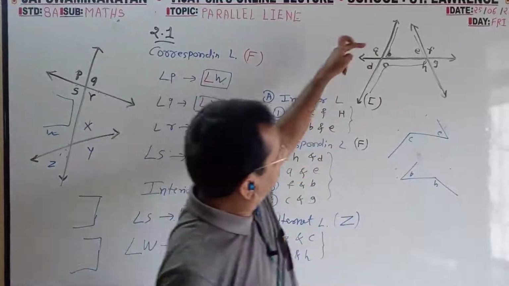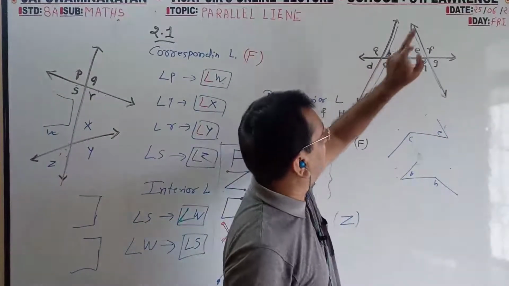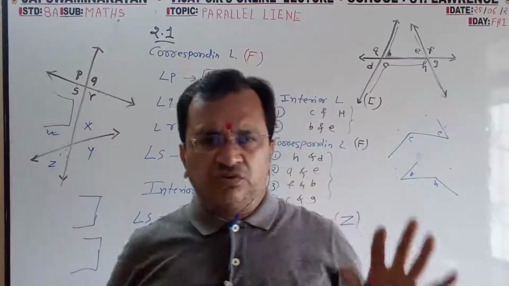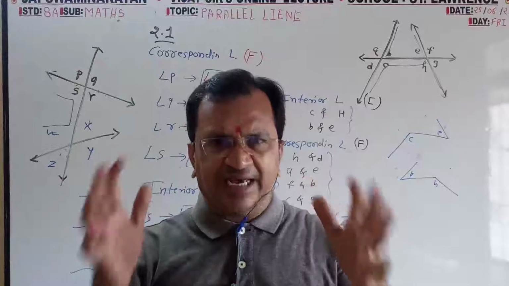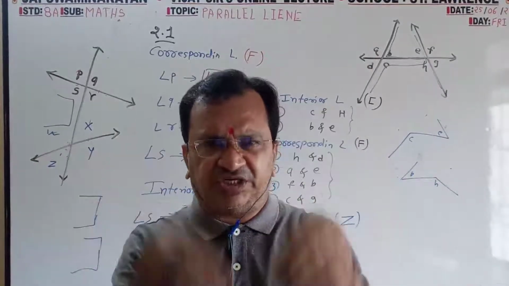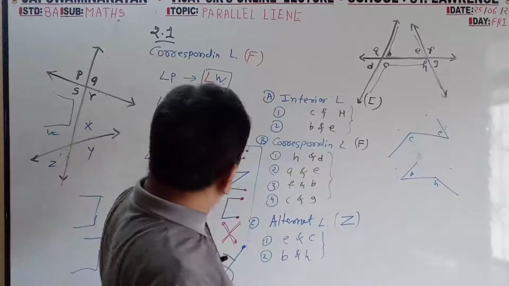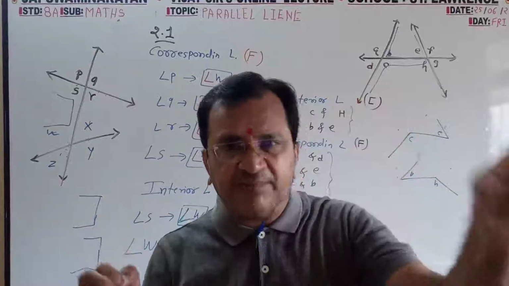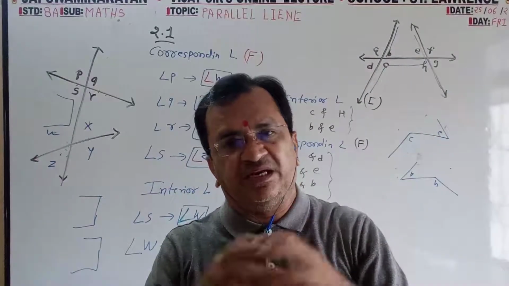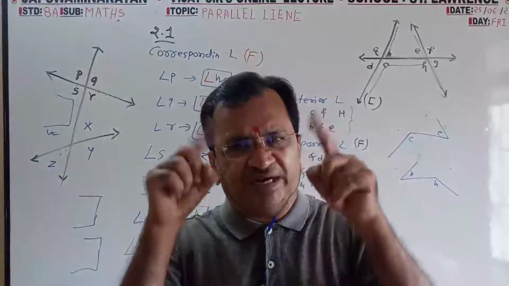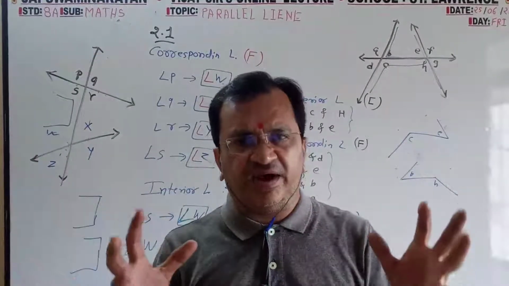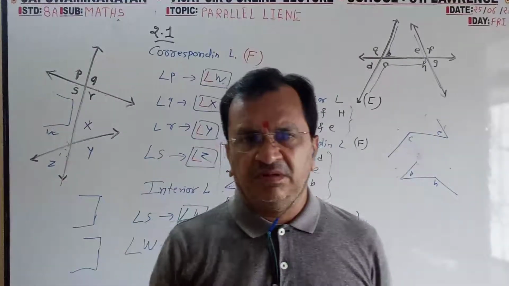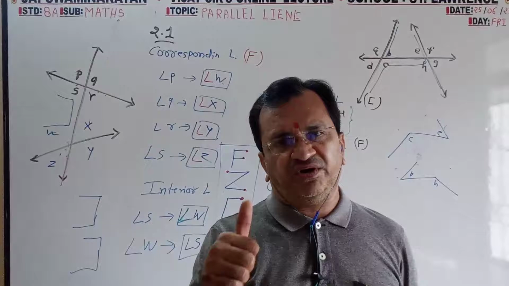Vertically opposite. So A and C vertically opposite, B and D vertically opposite, E and G vertically opposite, H and F vertically opposite. So those who have attended this full 1 hour lecture know this 5 concept clear with the shape. With single alphabet how to identify the pair, and with 3 alphabet end to end how to write the name of the angle, by that to make the pair. If these 2 different things in all 5 shapes you can learn, you can identify very easily from the diagram, means your second chapter is done perfectly with the concept.